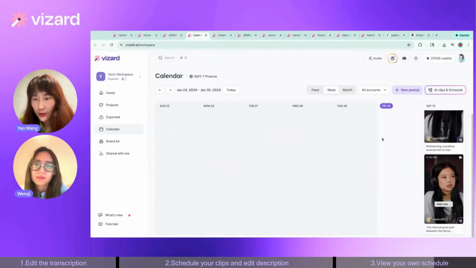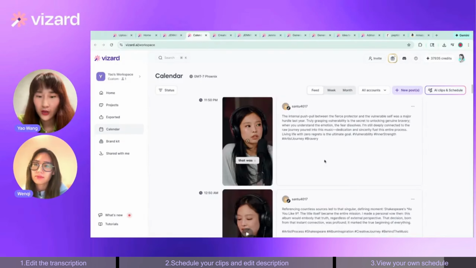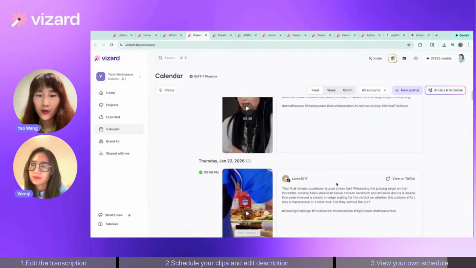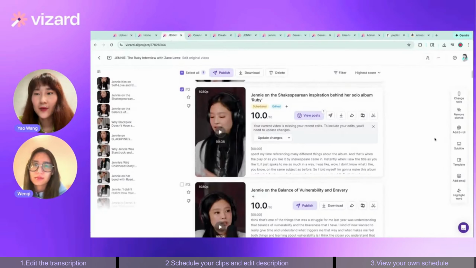If you change it to the week view, you can see a preview of the video, and if it's a feed view, there will also be the descriptions of the post and everything. So making your life much easier, you don't even need to purchase accounts from Buffer or other platforms that do the scheduling for you. And you can manage all your social media platforms just in this Vizard calendar, which makes it so powerful. All right, so going back